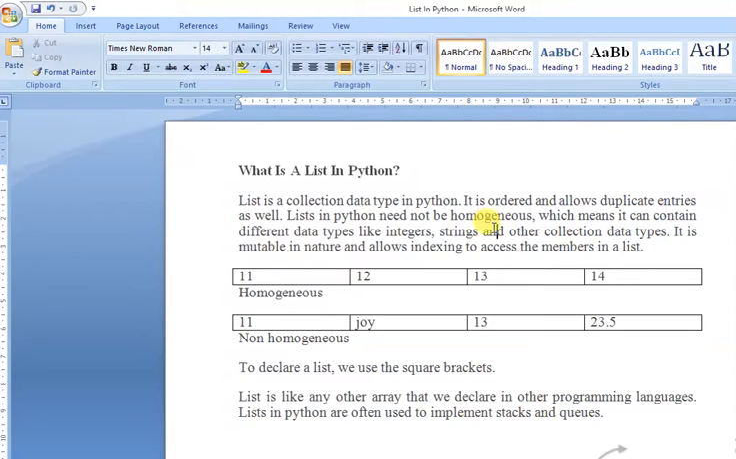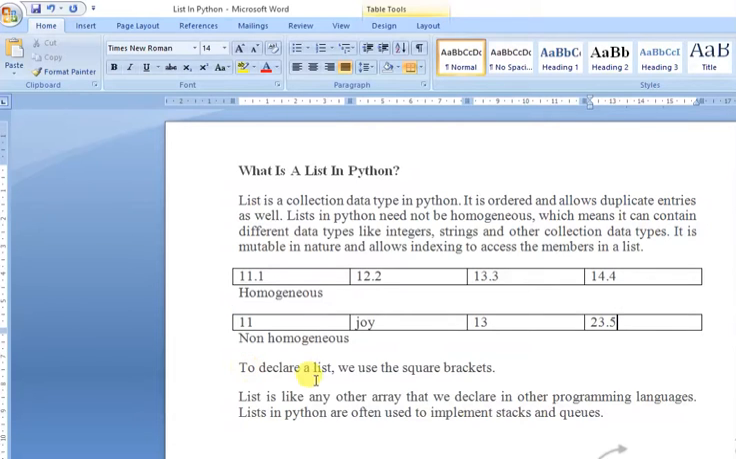Correct? So a list can be homogeneous and it may be non-homogeneous. Now what is the concept of homogeneous? Homogeneous means, look, all the values are integers. So I can say this is a homogeneous list. If the values are like this: 11.1, 12.2, 13.3, 14.4, again this is a homogeneous list because all have floating or double values. But what is non-homogeneous? Non-homogeneous means, see, the values are 11, Joy, which is a string, another integer, and a floating point or double number. So this is non-homogeneous, correct?